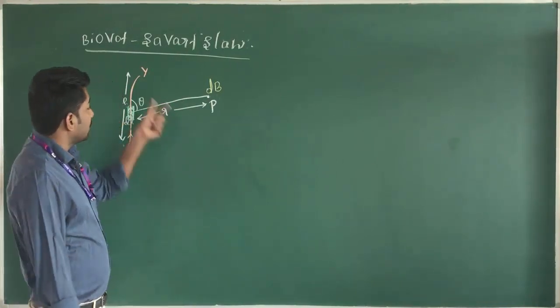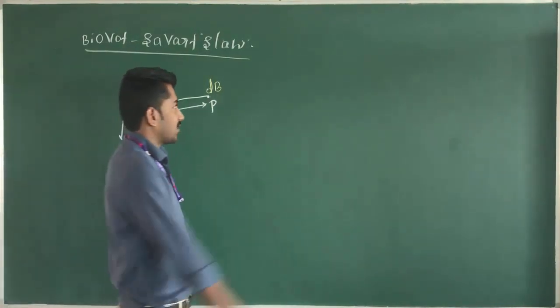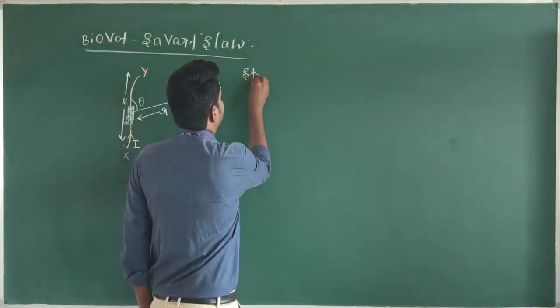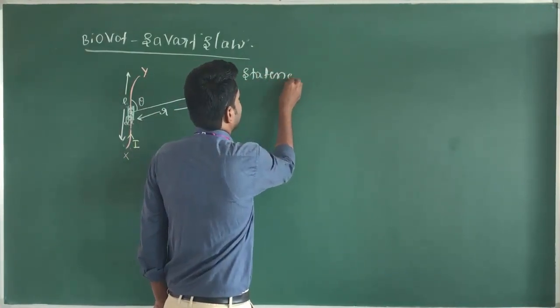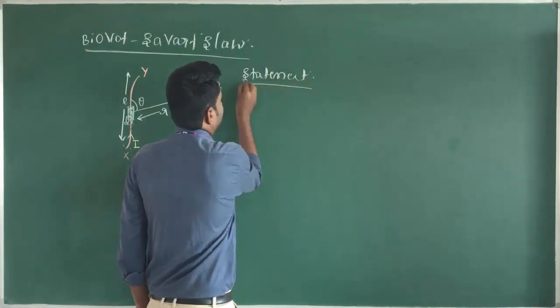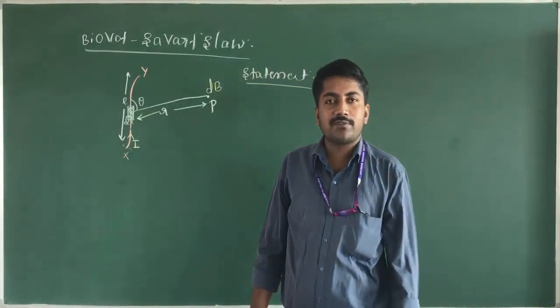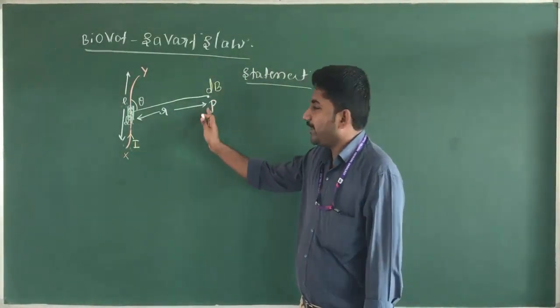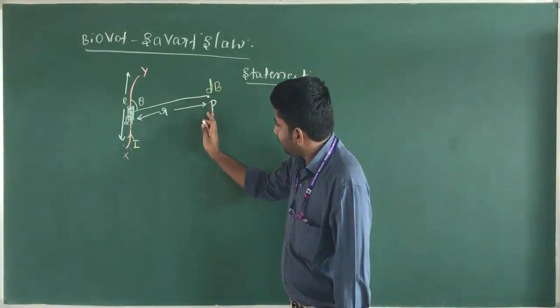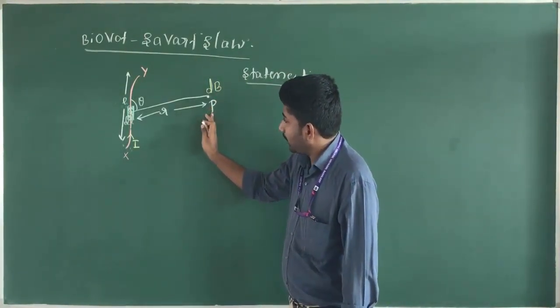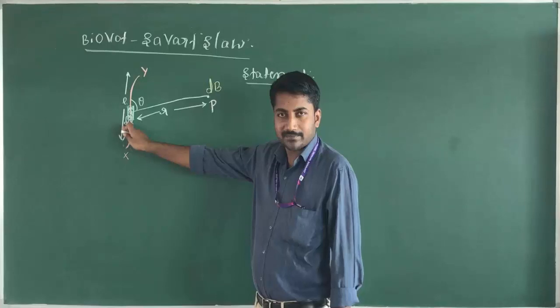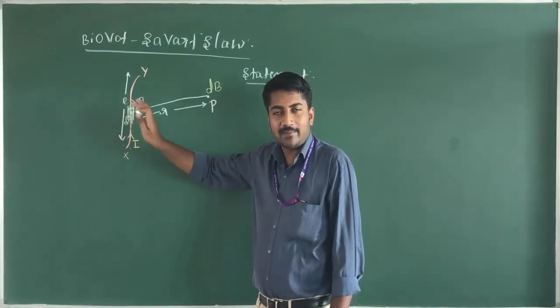Then the Biot-Savart's law states that... the statement of this Biot-Savart's law. It states that the magnitude of the magnetic field at a point P due to the current element.